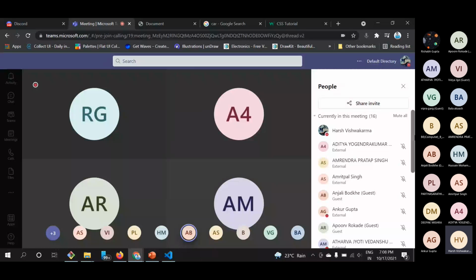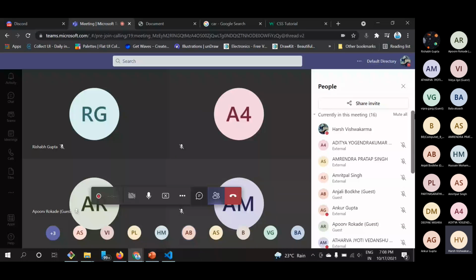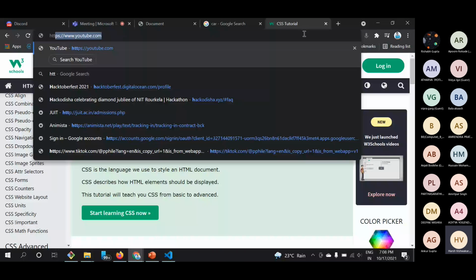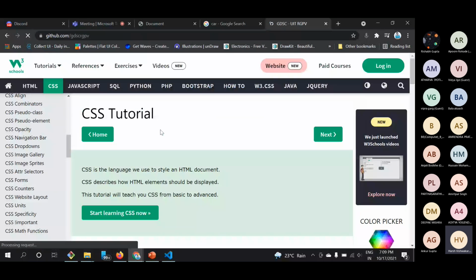There are a lot of projects listed at github.com/GDSC RGPV. You must have 4 PRs merged in any of the repositories.